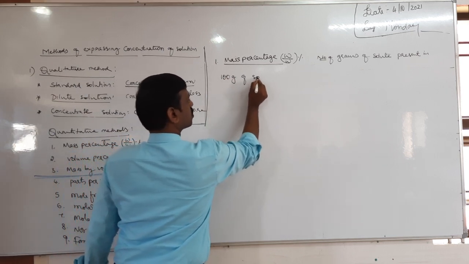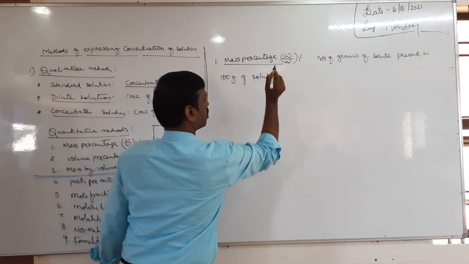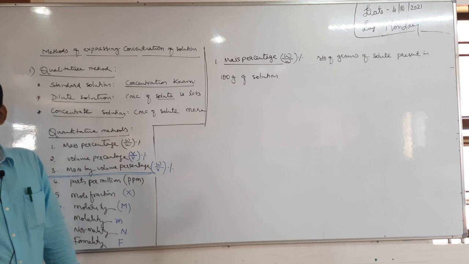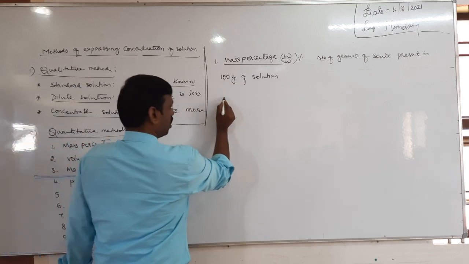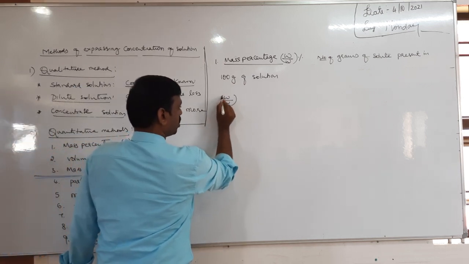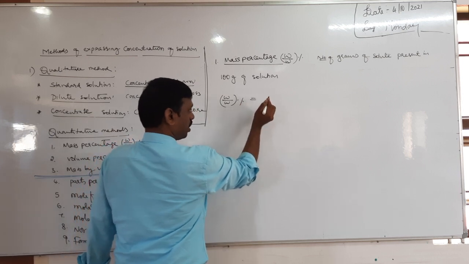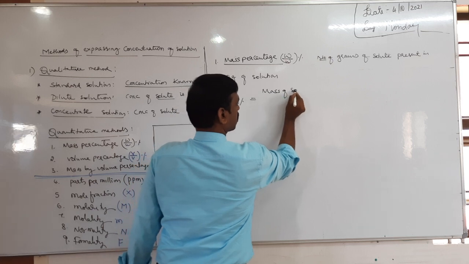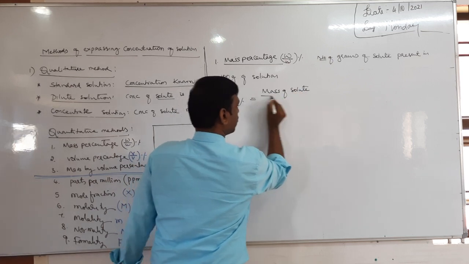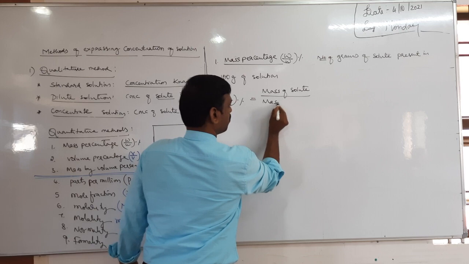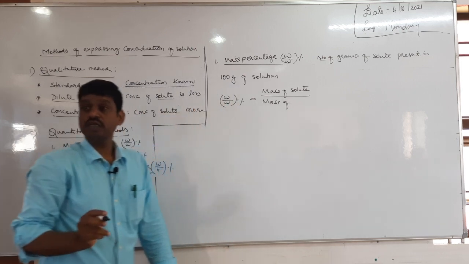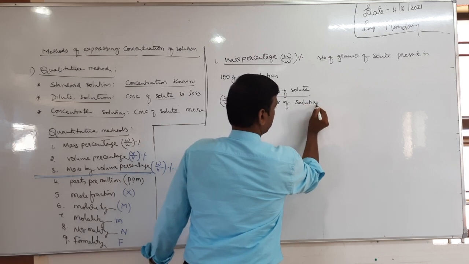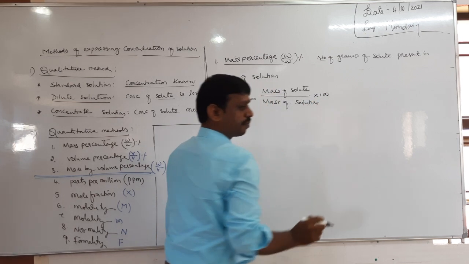100 grams of the solution, called mass by mass, W by W percentage. Okay, it means W by W percentage equals, tell me, can I take mass of the solute, yes or no, divided by mass of solution or solvent? Mass of the solution only, mass of the solution into 100, because it is a percentage, right?